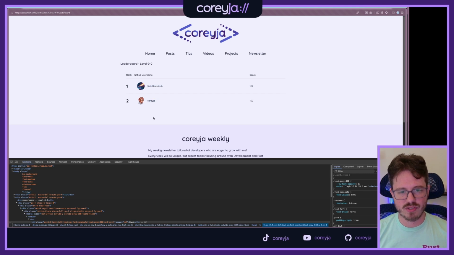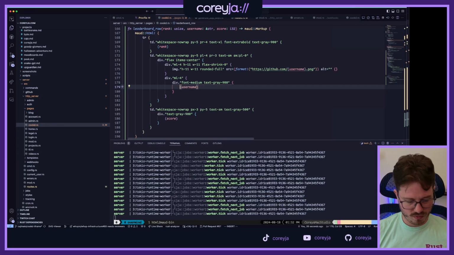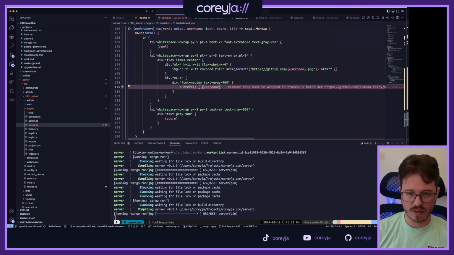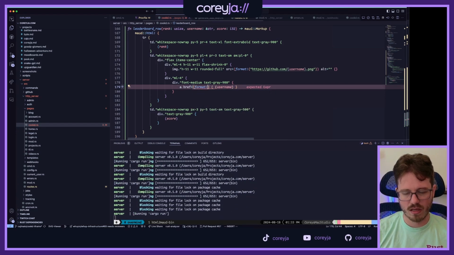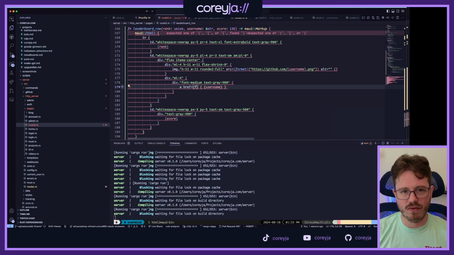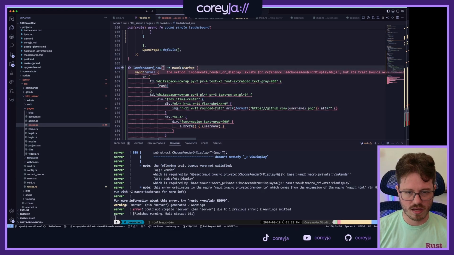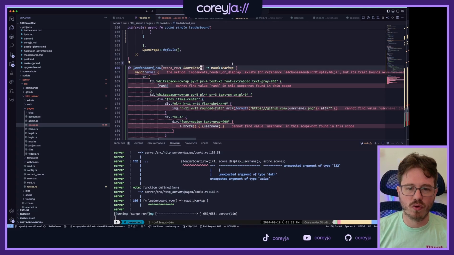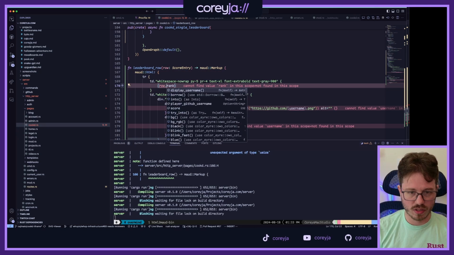Awesome. So let's add some stuff. These should hyperlink to a username, because they should. So the GitHub username is really going to be an A with an href to boop. There we go. That's the Maud format. In this href, we do a format bang. Oh, no, I don't get the full thing here. This should just get a score row. Score entry. Yeah, we can just call it a row.